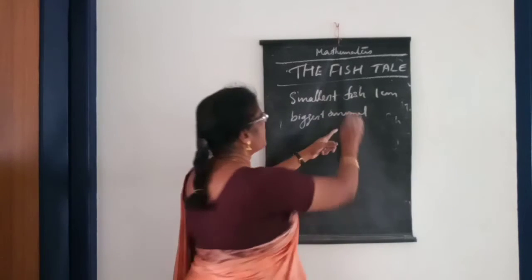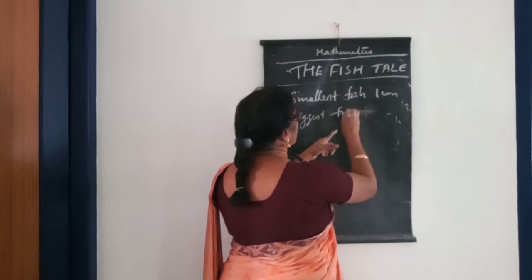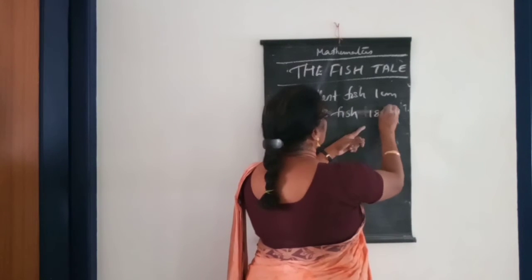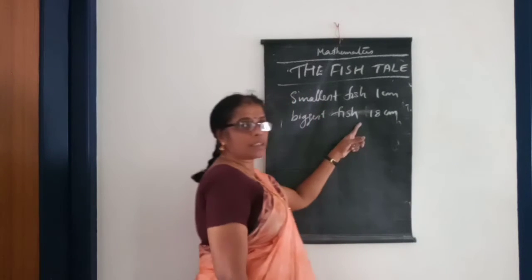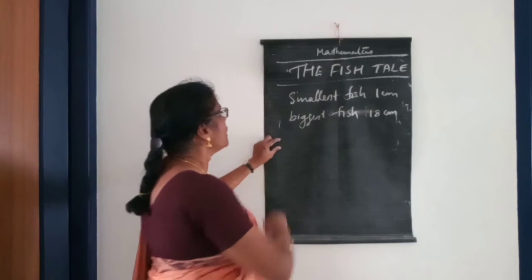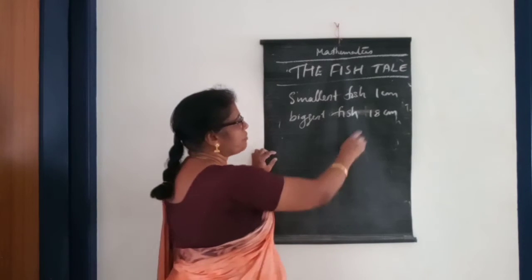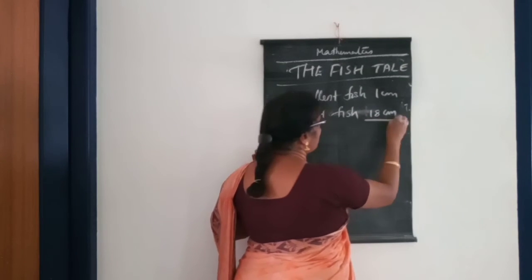Biggest fish, not animal, biggest fish. If you can imagine that it is 18 centimeter, then the length of the biggest fish is 18 centimeter.